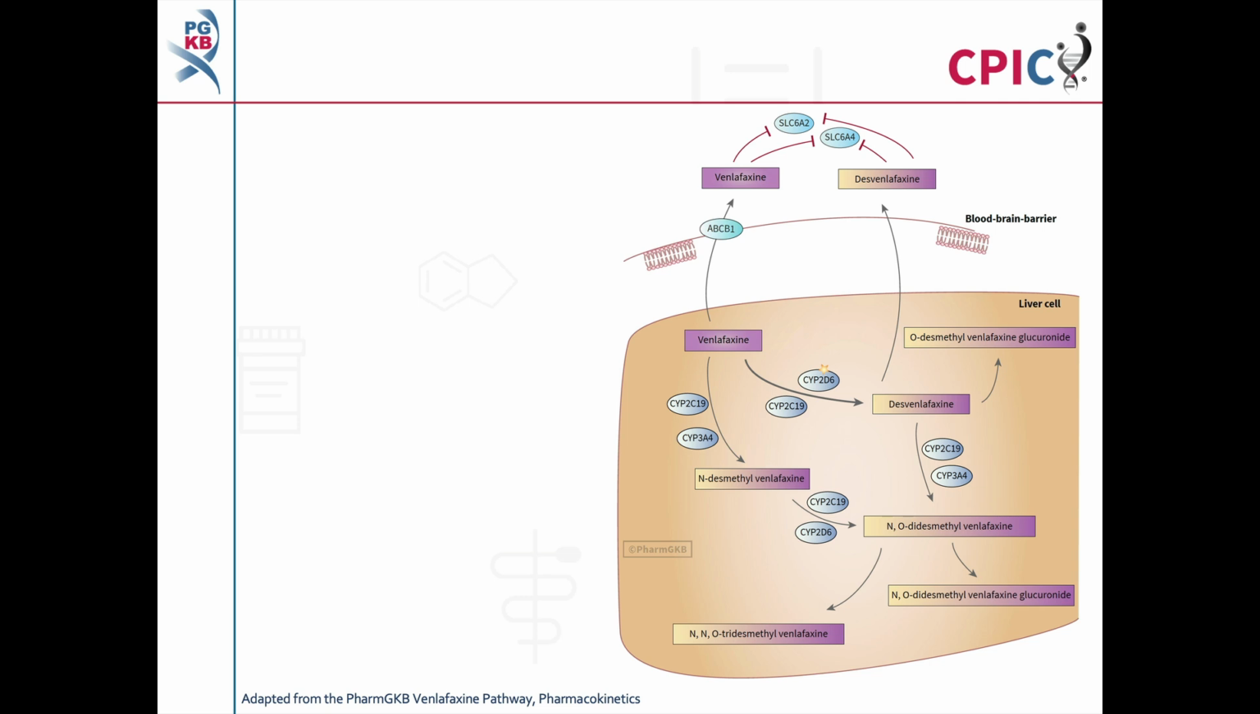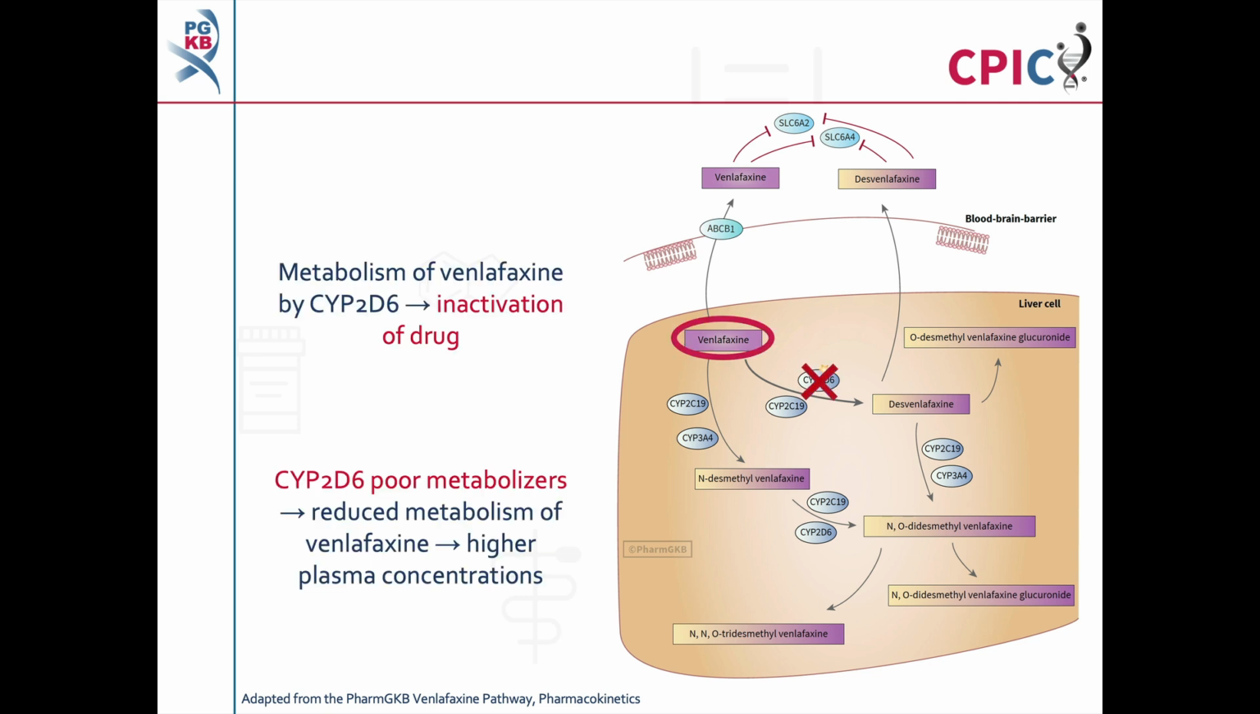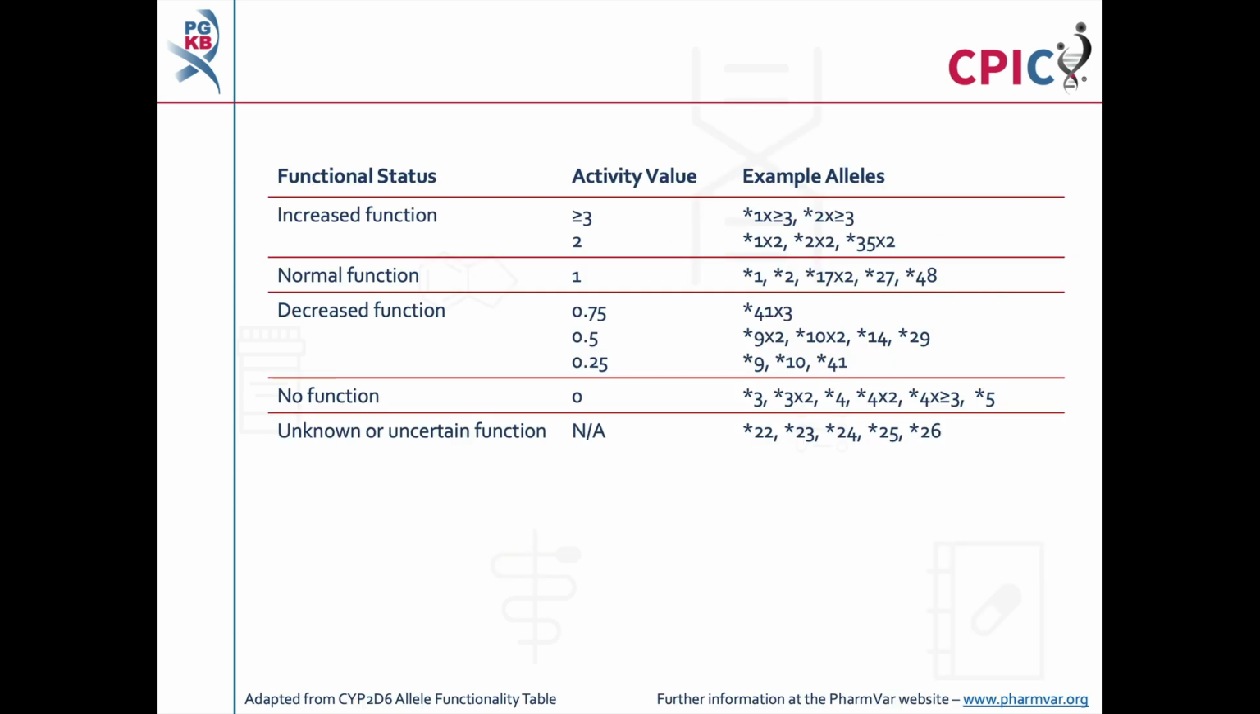This is the PharmGKB venlafaxine pathway. A link to the pathway is provided in the description below this video. Venlafaxine is inactivated by metabolism by CYP2D6. In CYP2D6 poor metabolizers, the metabolism of venlafaxine is reduced. This increases plasma concentrations of venlafaxine.